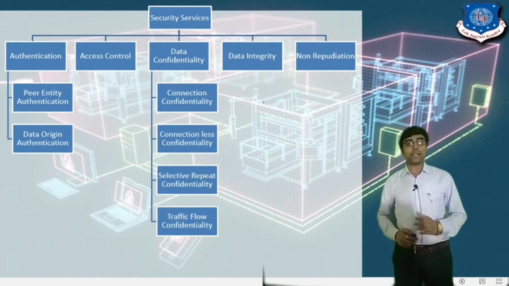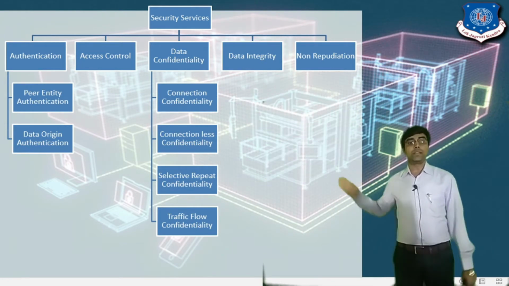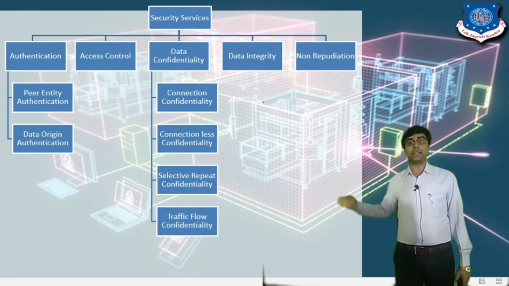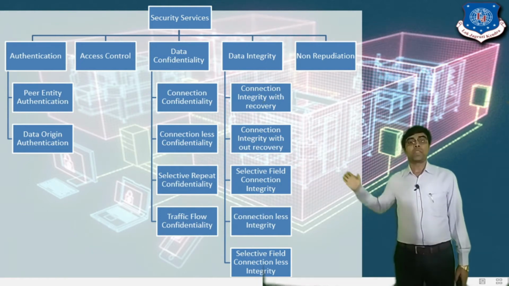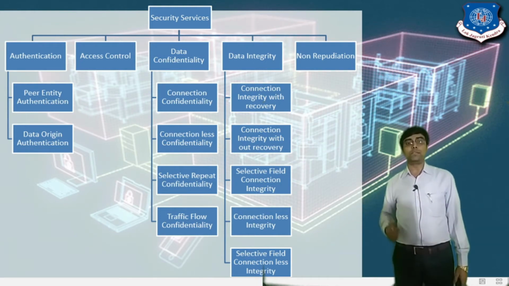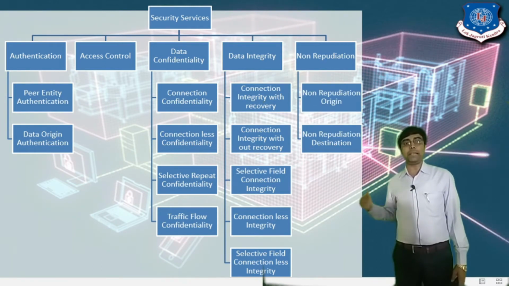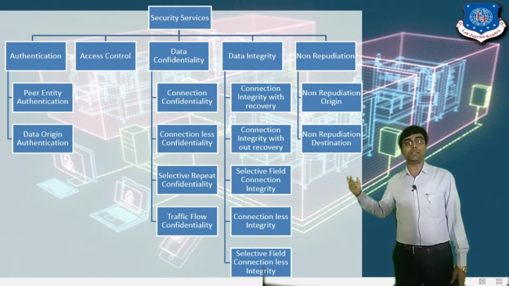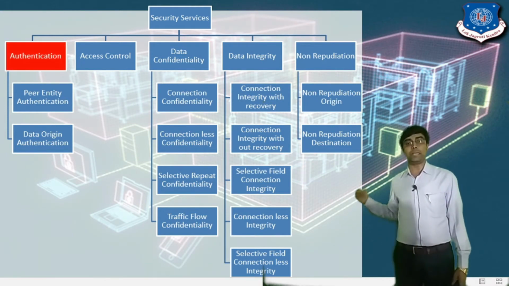Data confidentiality again has 4 types: connection confidentiality, connectionless confidentiality, selective field confidentiality, and the last is traffic flow confidentiality. Data integrity again has 5 types: connection integrity with recovery, connection integrity without recovery, selective field connection integrity, connectionless integrity, and the last is selective field connectionless integrity. And the last is the non-repudiation service, which again has 2 types: non-repudiation origin and non-repudiation destination.